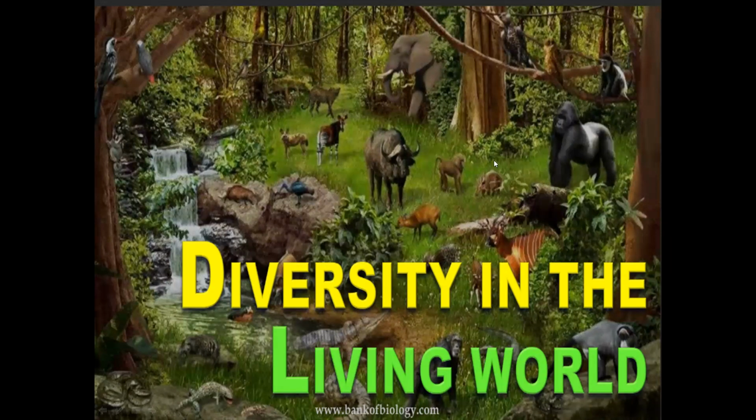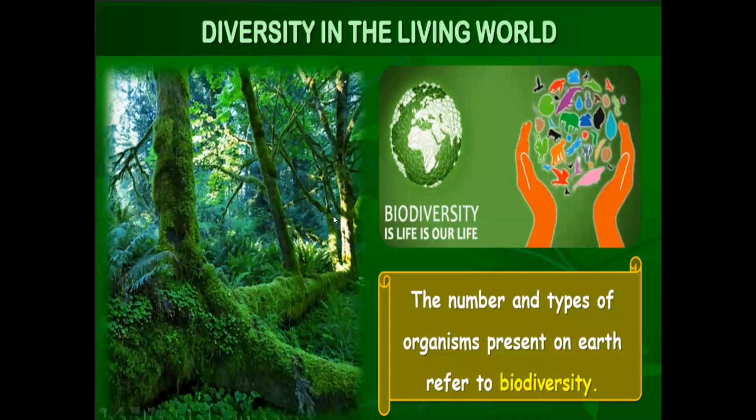Now let's see how many animals are estimated. The number and types of organisms present on earth refer to biodiversity. How many, and how many different types? Types and number.